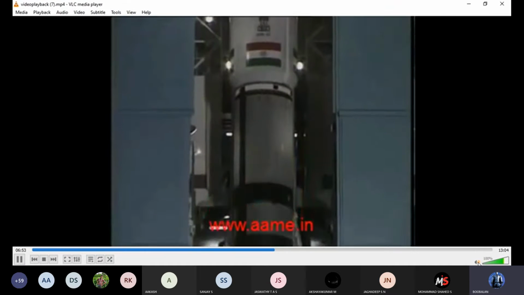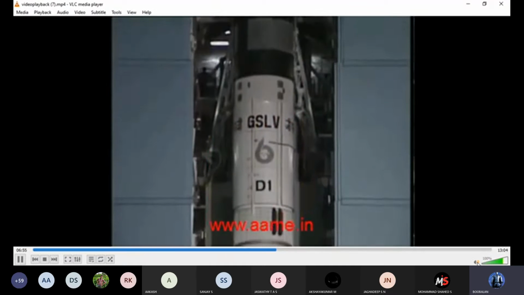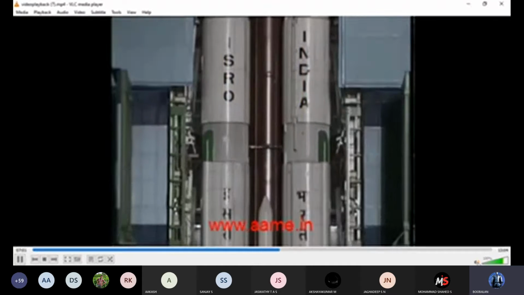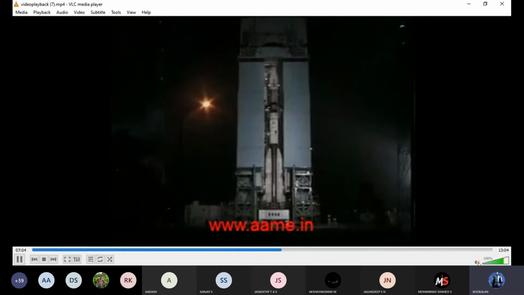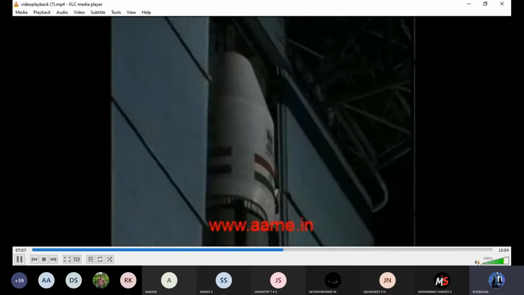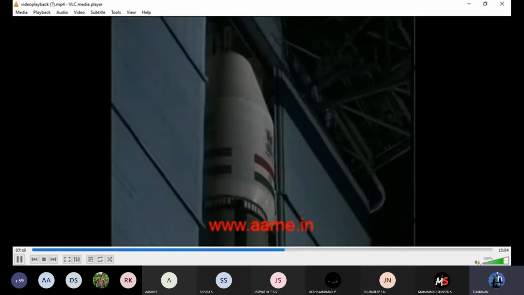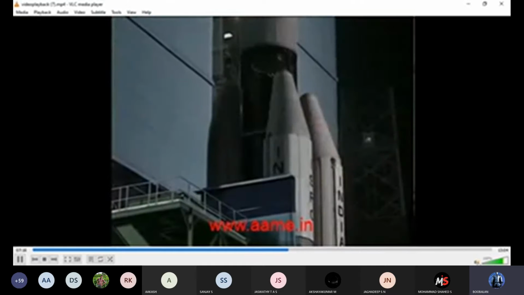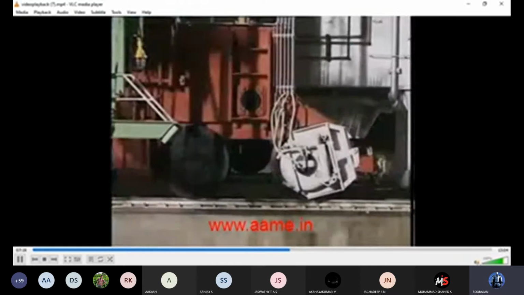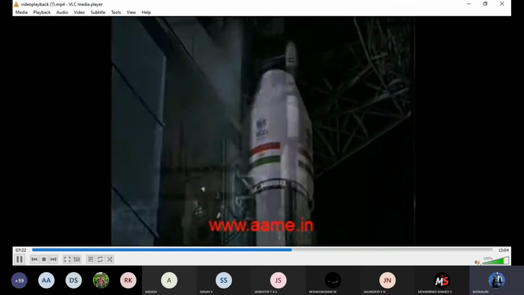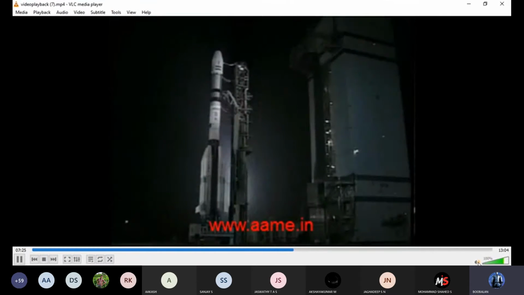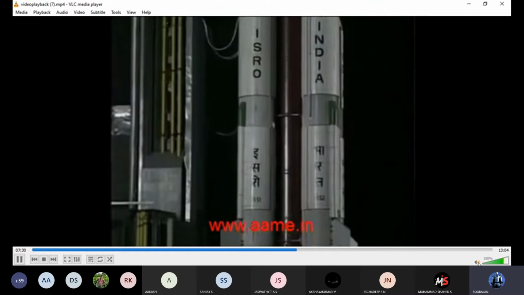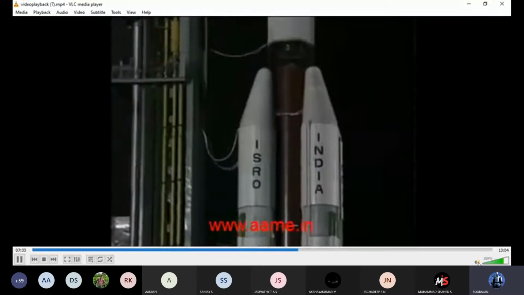The countdown for launch commences 57 hours before the actual launch time. Besides the other crucial operations, filling of liquid propellants in various stages of the vehicle is carried out during this phase. About 16 hours before the launch, the mobile service tower is withdrawn. The vehicle now stands on the launch pad and is connected to the ground systems through electrical and fluid umbilicals.